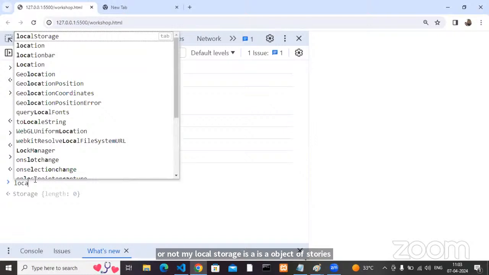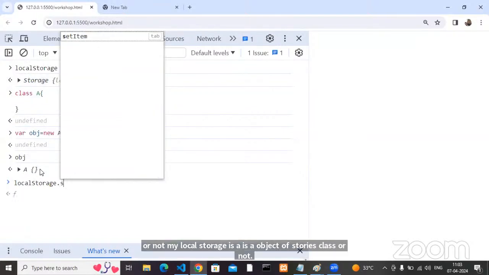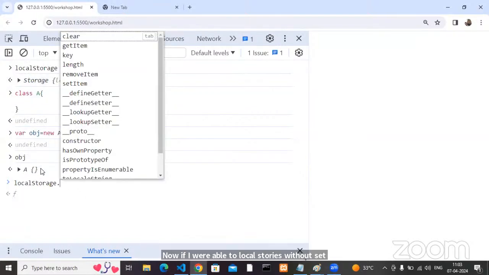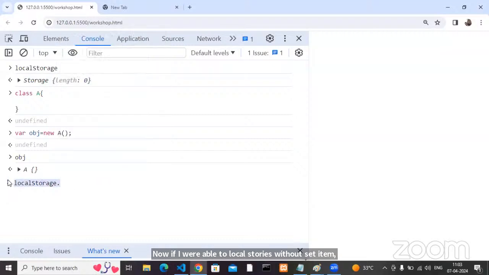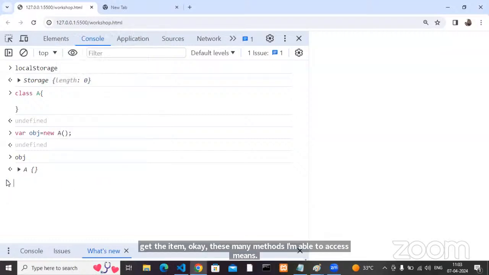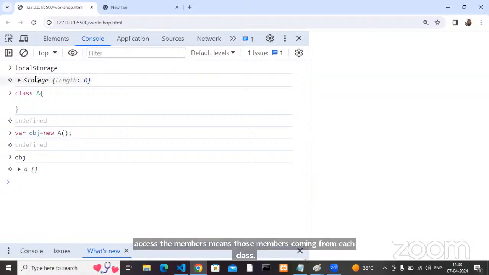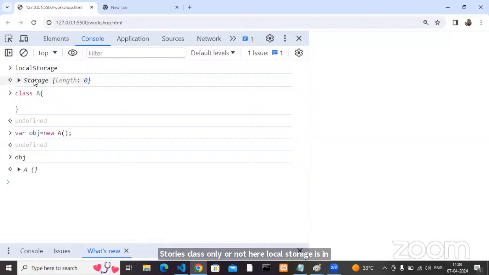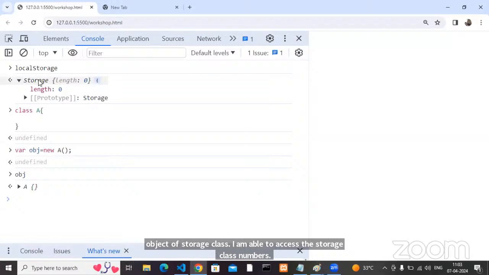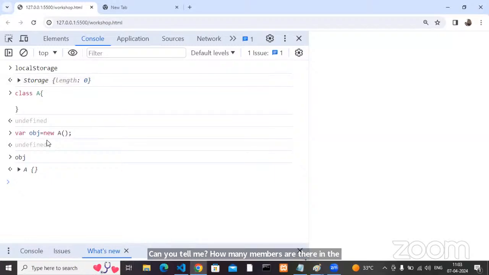Now, I am able to access local storage dot setItem, getItem, these many methods. It means these methods are inside which class? Inside my Storage class or not? By using an object, I'm able to access the members, so those members come from which class? Storage class only or not? Here, local storage is an object of the Storage class. I'm able to access the Storage class members. How many members are there in the Storage class?